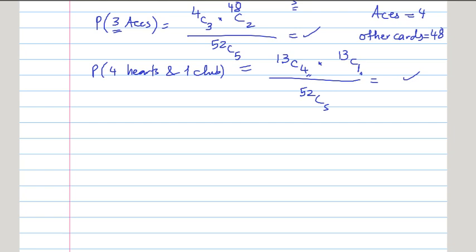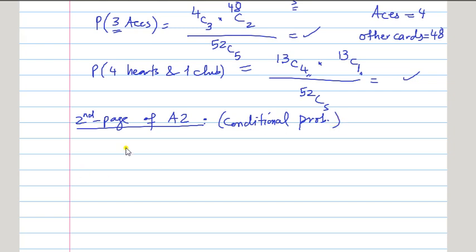And then there is conditional probability, the second page of assignment 2, right? So this is about conditional probability. What is conditional probability? It is probability of A given B. So you are not looking for just the probability of A. You are looking for a probability of A when there is a given condition. So B is a given event.